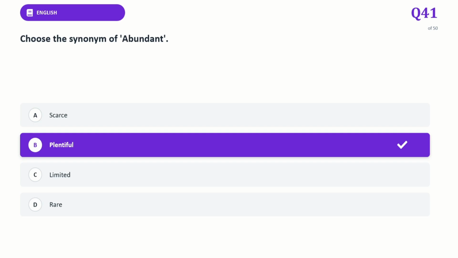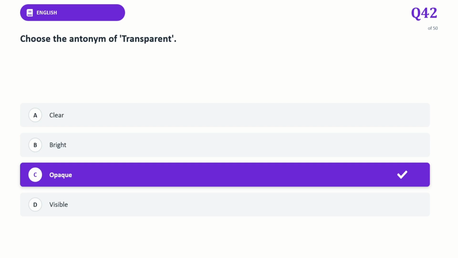Next question. Choose the synonym of abundant. What is a synonym? The correct answer is plentiful. The word refers to something that exists or is available in large quantity. Choose the antonym of transparent.